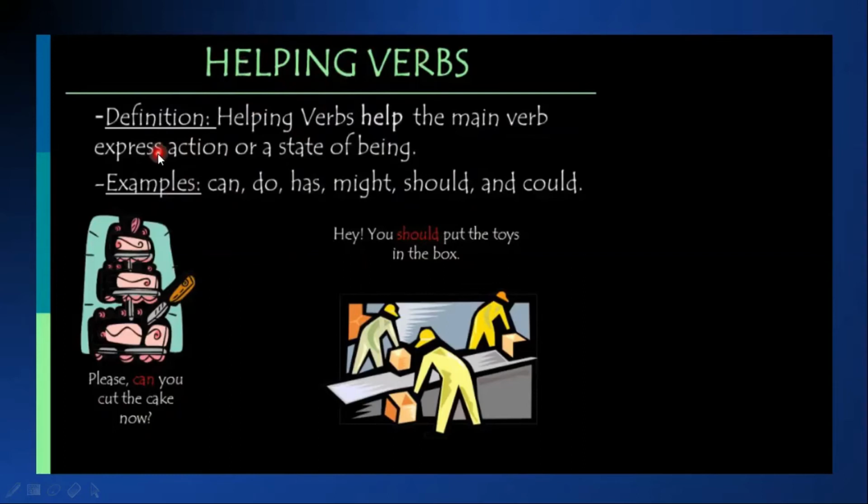Here come the helping verbs. Helping verbs help the main verb express action or a state of being. What does helping mean? To assist something. To assist the main verb. Examples: can, do, has, might, should, and could.